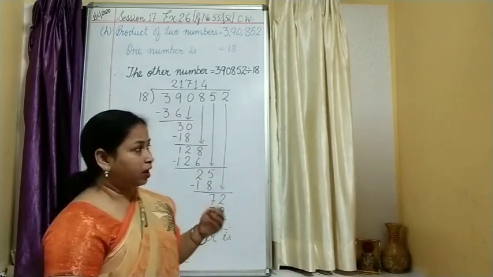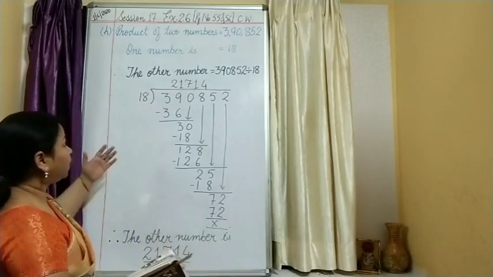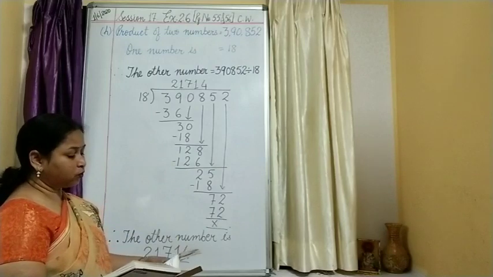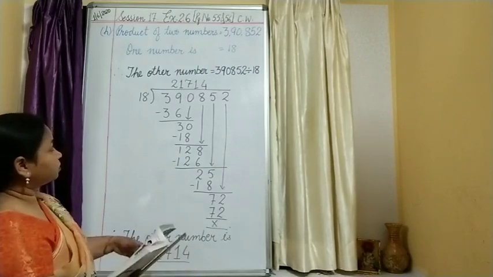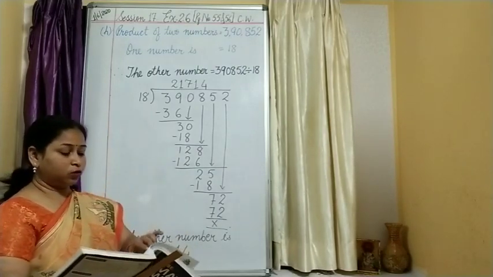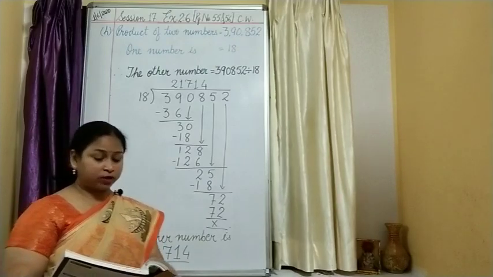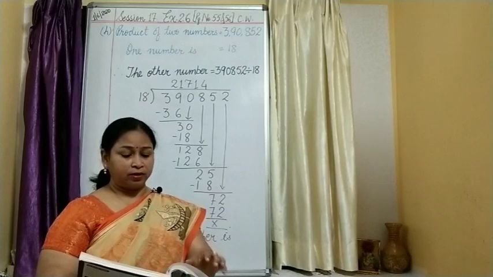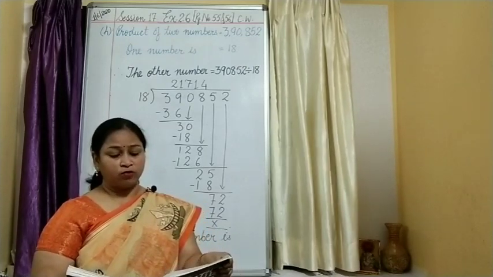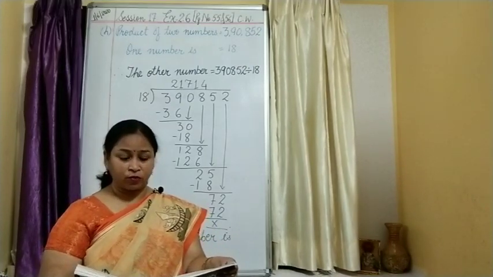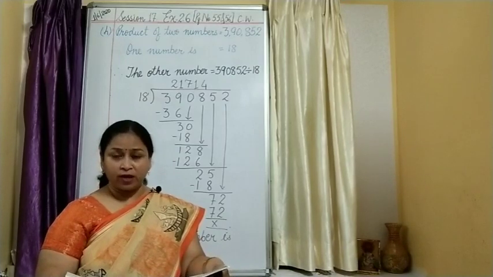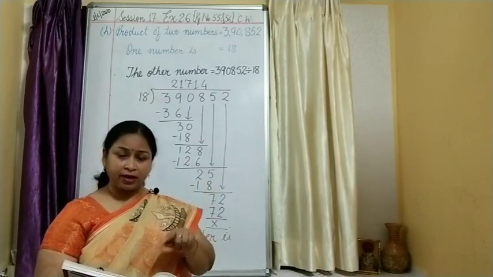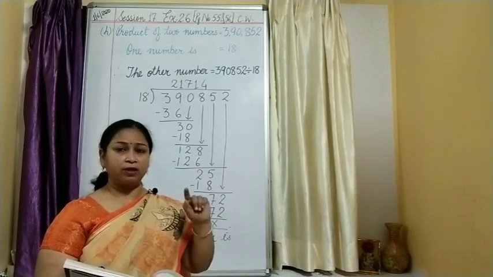If you are having such questions, you have to do it. To find out the other number, you have to... okay, so it is not 189. Just check that question. It is 18. Cut that 9. It is given in your book. The product of two numbers is 390852. There is some printing mistake. So instead of 189, you write down 18. Then find the other number.